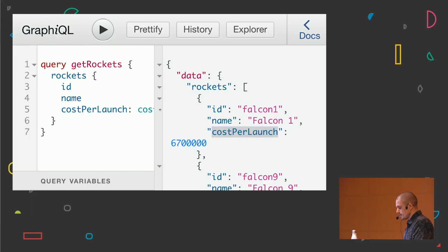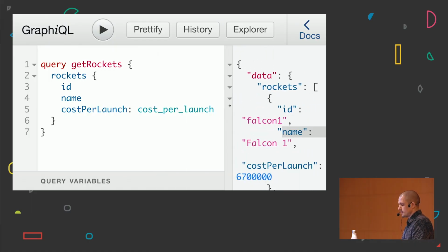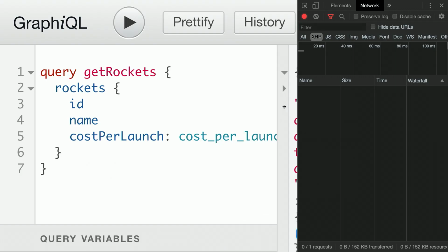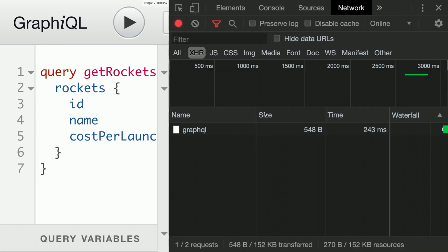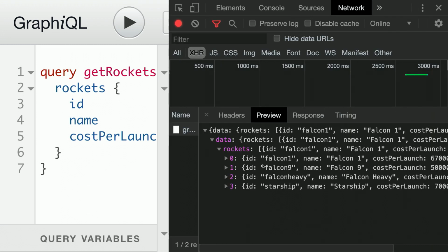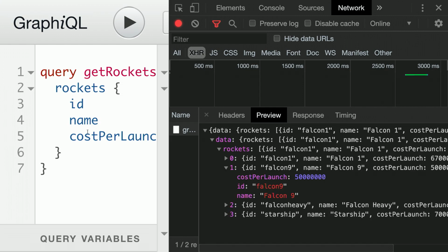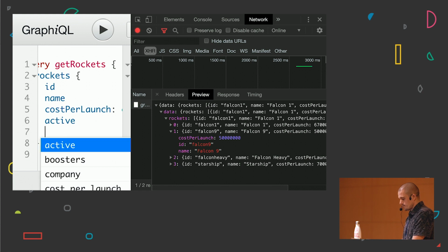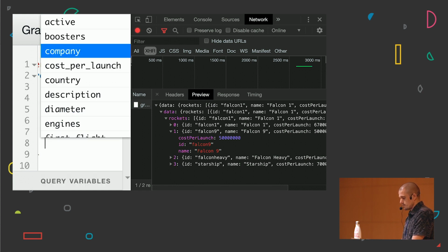So then, let's talk now about overfetching first. If I am my mobile client, probably I want to fetch 3 fields. We can see here that we are gonna get this JSON. Let me just open it, and we are gonna get these rockets, 4 rockets with 3 fields. Now if I'm, let's say, my tablet client, I'm gonna get more fields, so the boosters and the company.